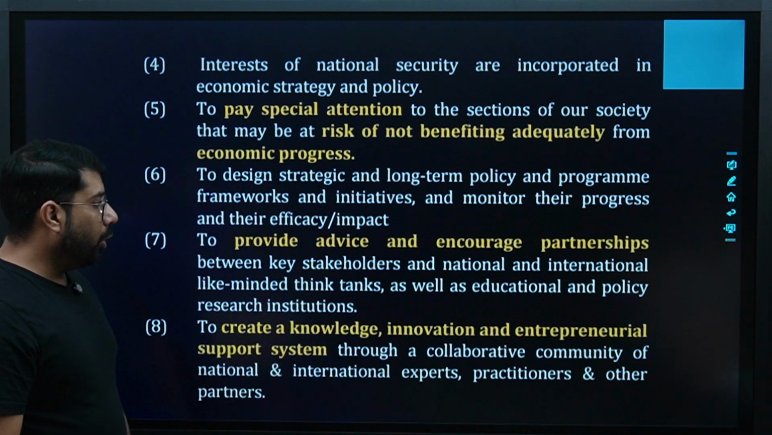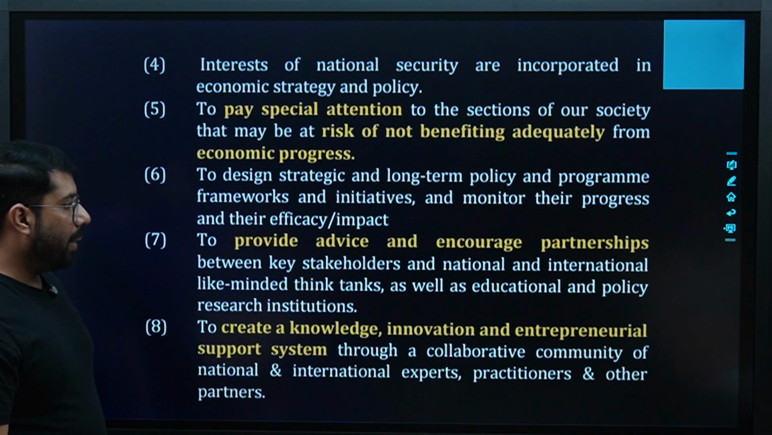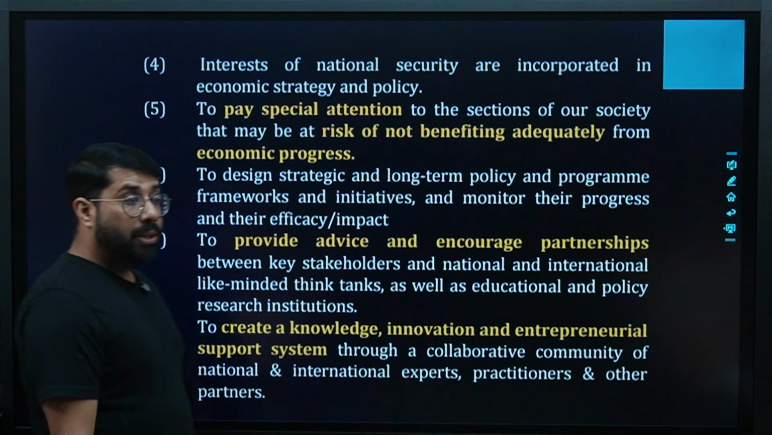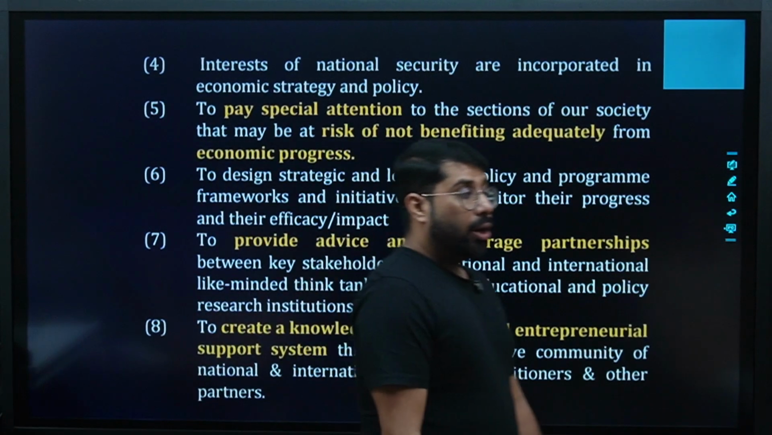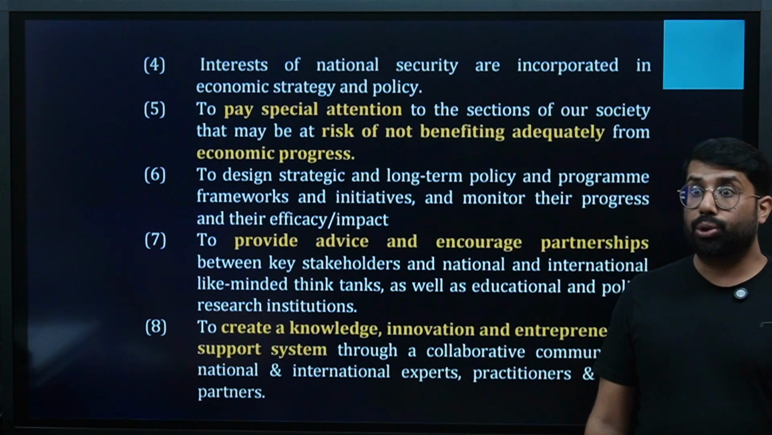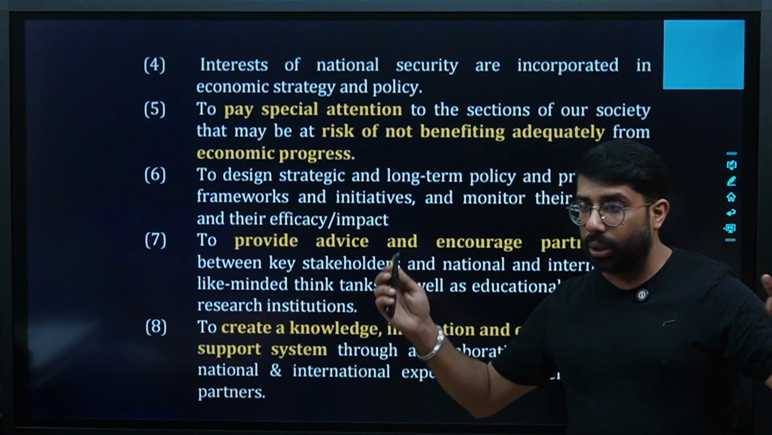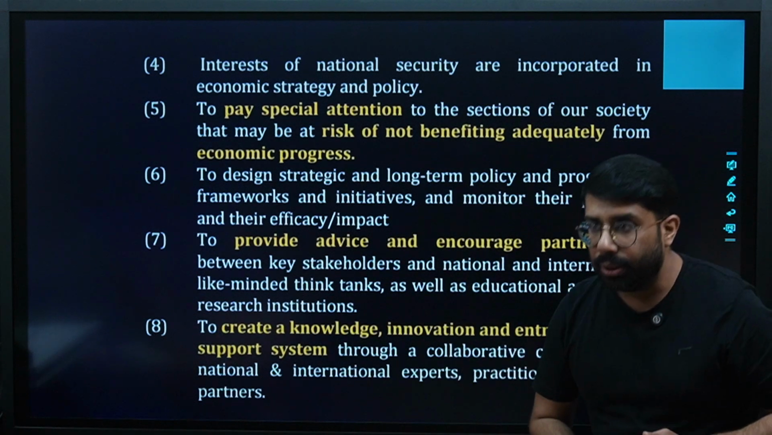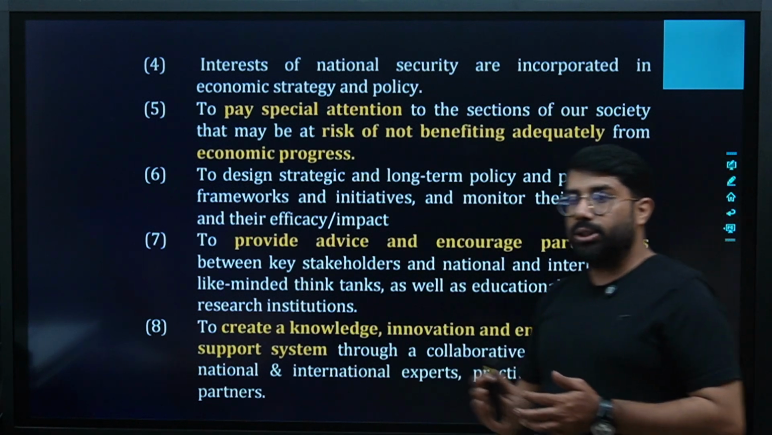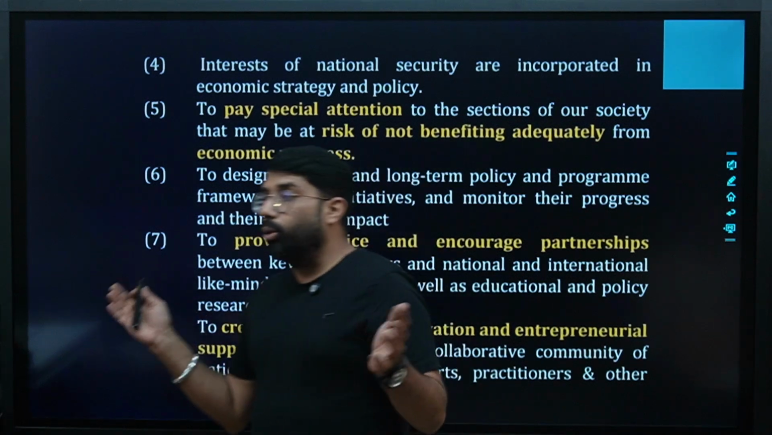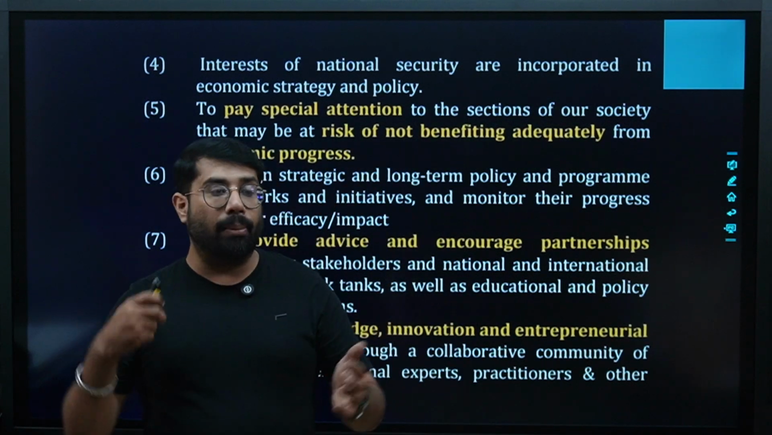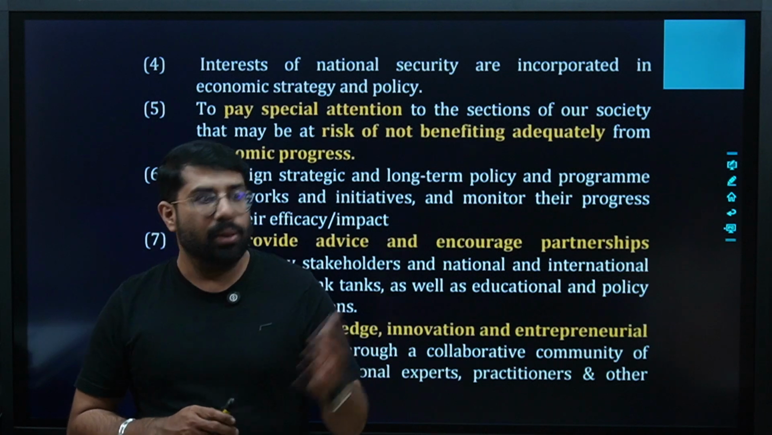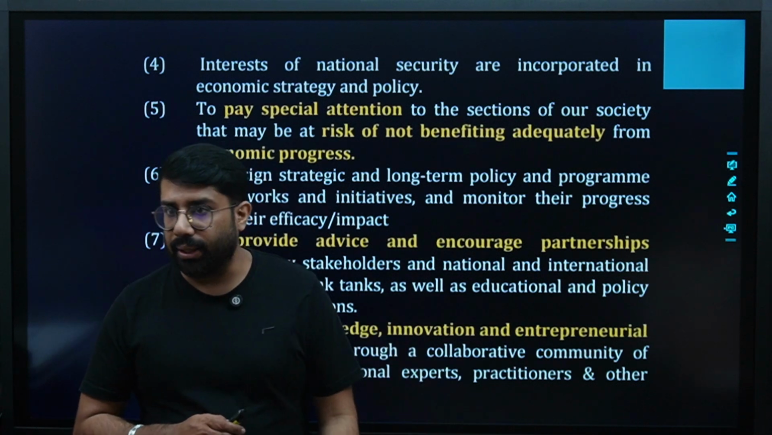Then, to create a knowledge, innovation and entrepreneurial support system through a collaborative community of national and international experts, practitioners and other partners. It means we are making such a community where the entrepreneurs of India are also promoted, that okay, we are boosting you, we are helping you financially as well as through knowledge, right? If you want to get some knowledge, some ideas, you take it from us and you try to be an entrepreneur, so that you don't become an employee, you become an employer. Generate more employment. That is what we are saying. Are we clear?